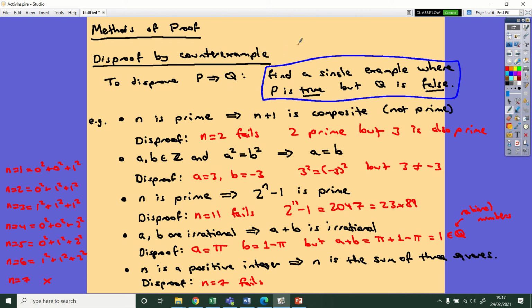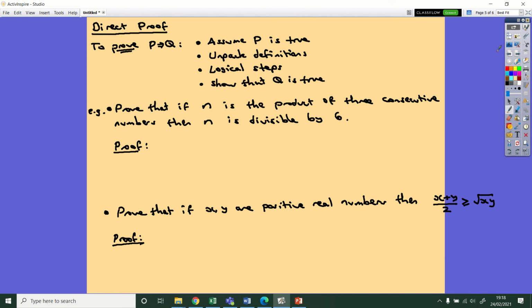Okay, to finish off the video, I'm going to do one more method of proof, and then in a separate video, I'll go through some more types that you're probably familiar with as well. And the first main type of proof that we're going to look at is called direct proof. Okay, again, I think it's something that I probably showed you last year, but it's worth having another go.